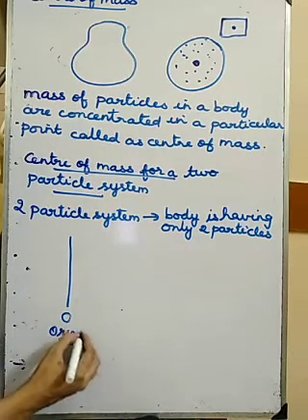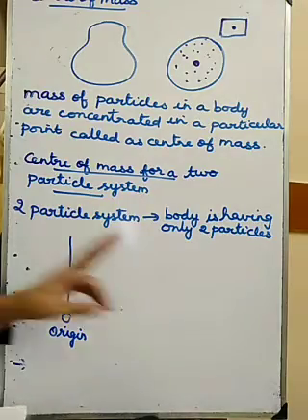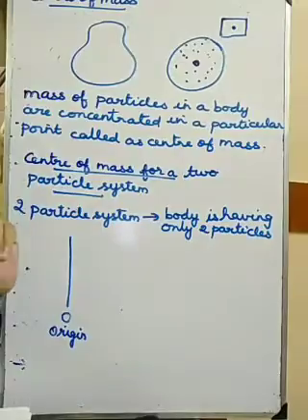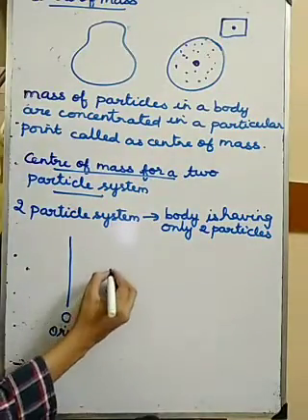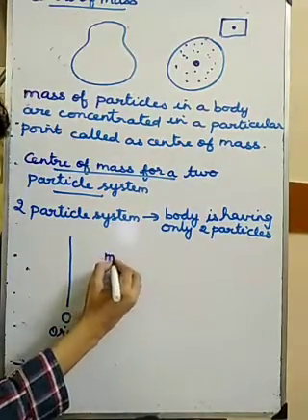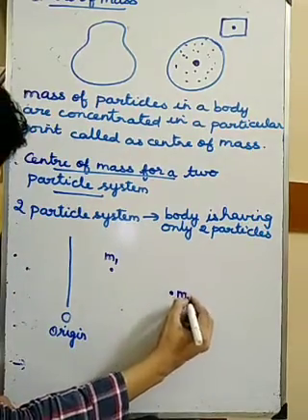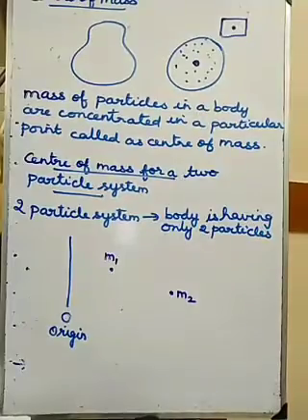This as the origin. I am going to assume that the body has only two particles. One particle is M1 and the other particle is M2.